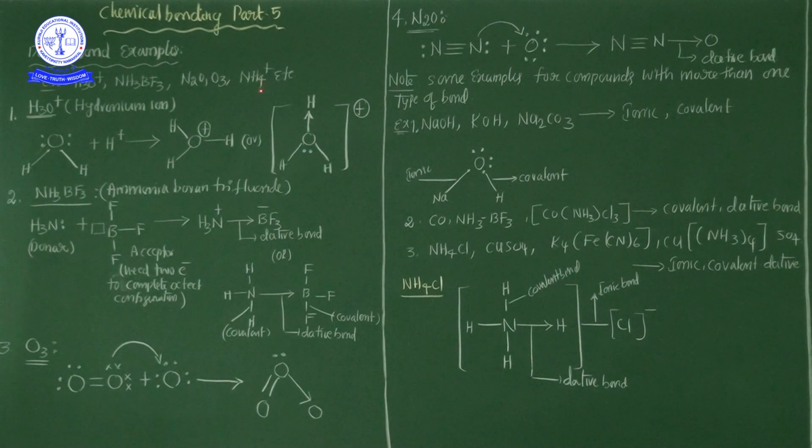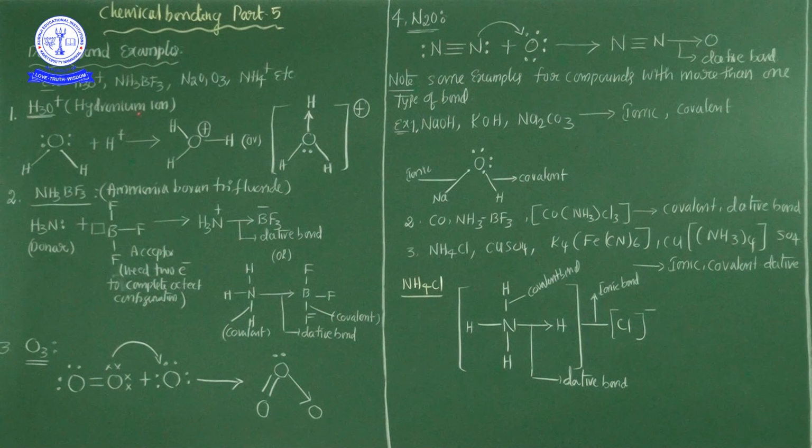Already in my last class I drew the structure of NH4+. Now in this session we are going to discuss the remaining examples of coordinate covalent bond or dative bond, that is H3O+, NH3BF3, N2O and O3. You know that very well. What is a dative bond and what is a coordinate covalent bond?